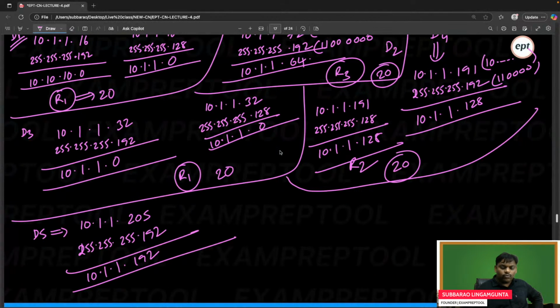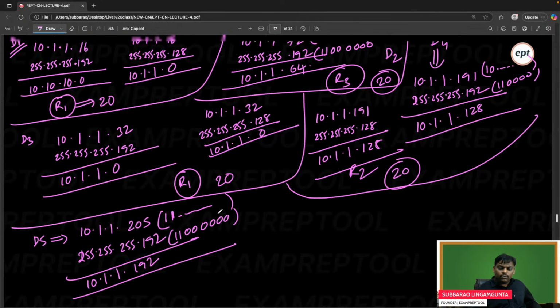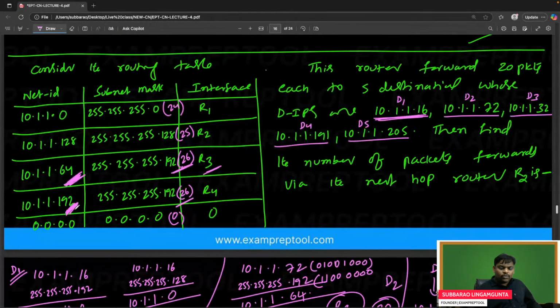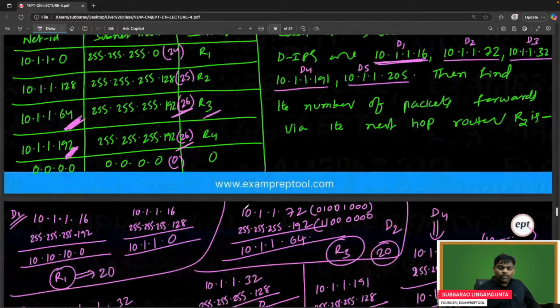10.1.1.205, 255.255.255.192. In binary format, if you have a small doubt, write the binary format. 128 plus 64 is 192. It is followed by something here and zeros there. If you do the AND operation, you will get 192. I think 192 is going to be R4. It will go via R4.